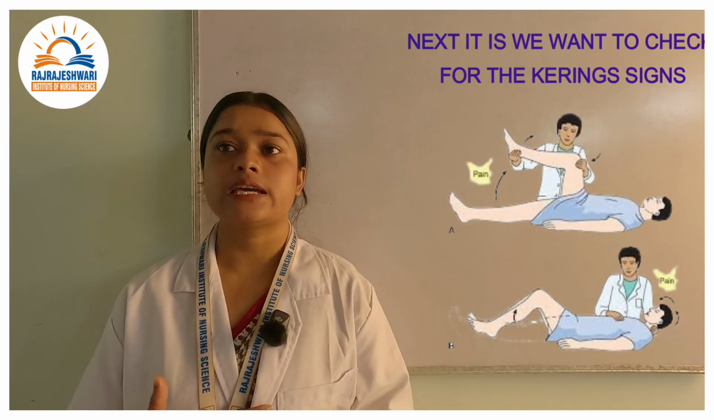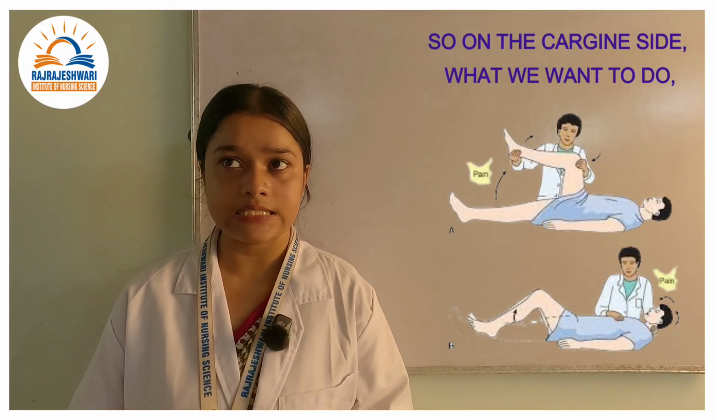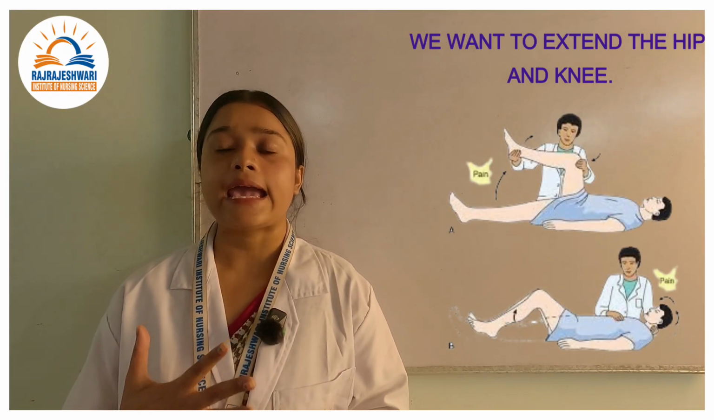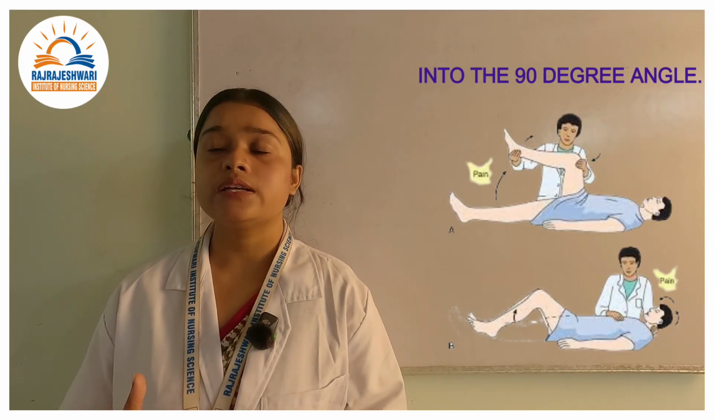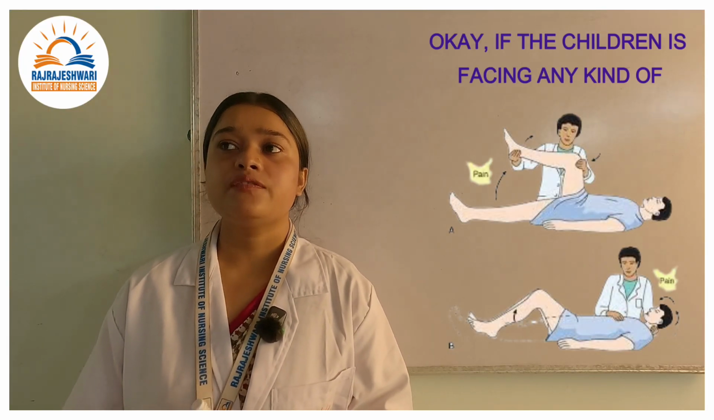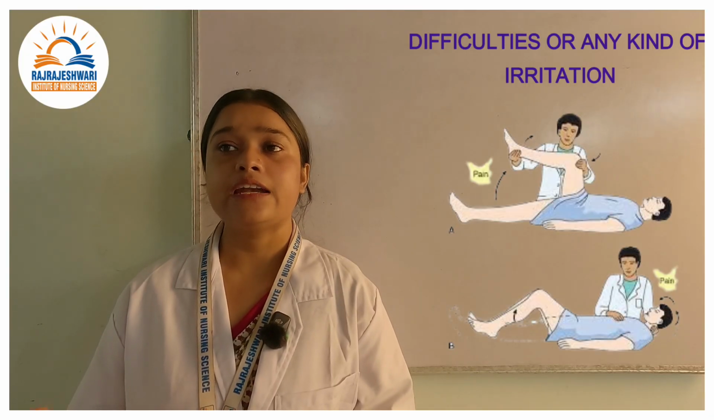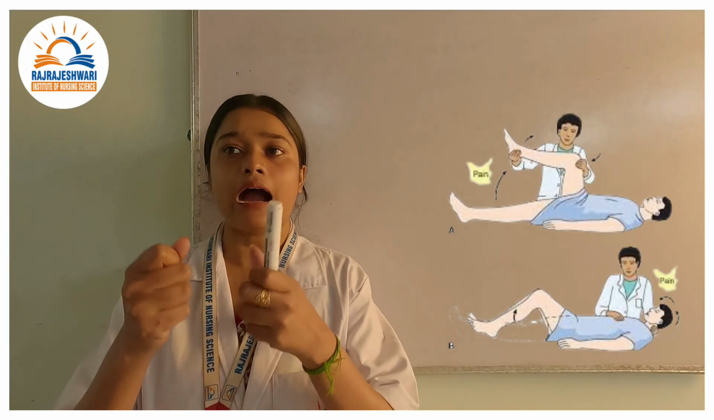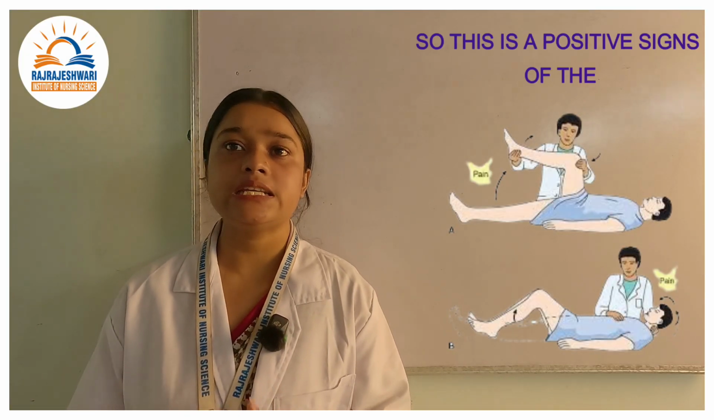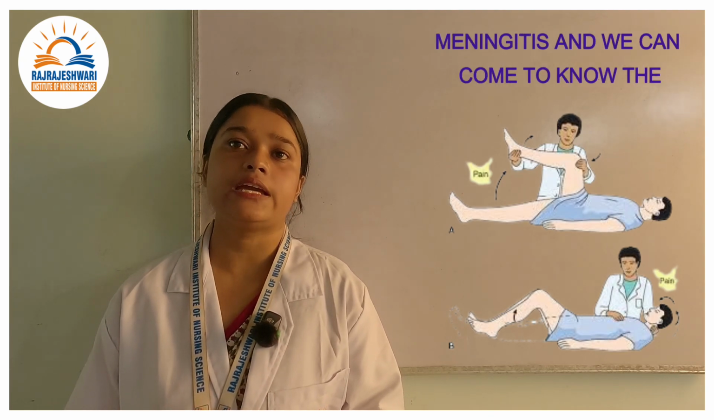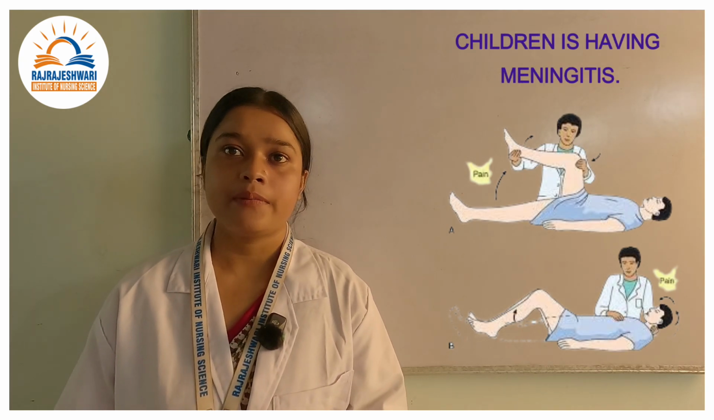Next, we want to check for the Kernig sign. For the Kernig sign, what we want to do is extend the hip and knee to a 90-degree angle. If the child is facing any kind of difficulty or irritation while extending, this is a positive sign of meningitis, and we can come to know the child is having meningitis.